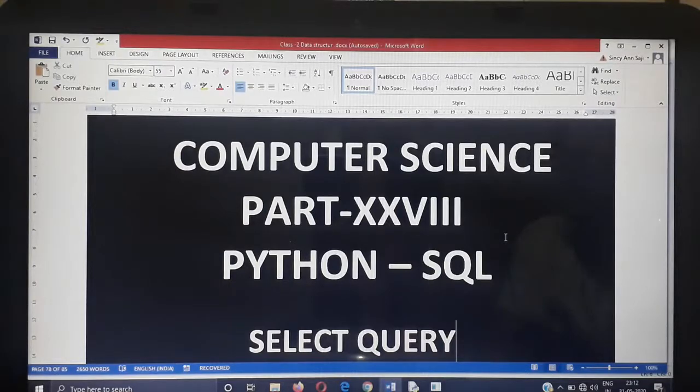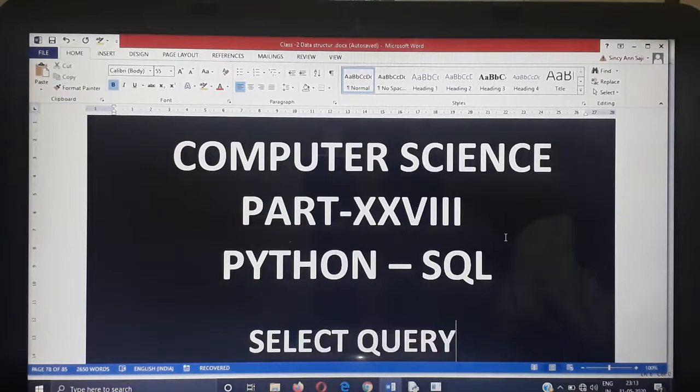Yes, it is mysql.connector. Now, which basic methods do you need to connect Python with SQL? The first one is the connect method. And what's the purpose of the connect method? It is used to connect Python with SQL.